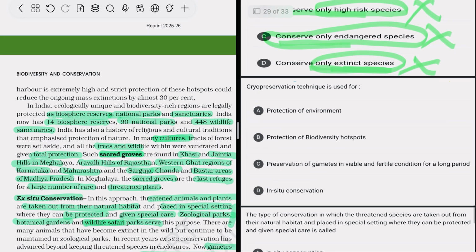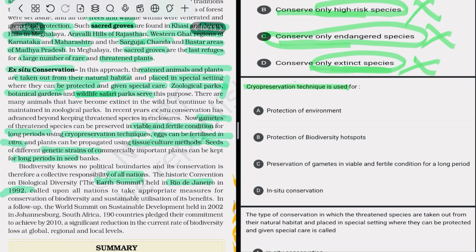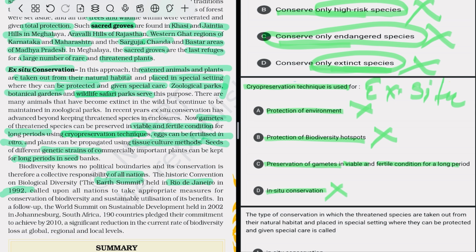After that, cryopreservation technique. We have already read what the cryopreservation technique is. Protection of environment, no. Protection of biodiversity hotspot, no. In situ conservation method, no. That is an ex situ conservation method. It is the preservation of gametes in viable and fertile condition for a long period.